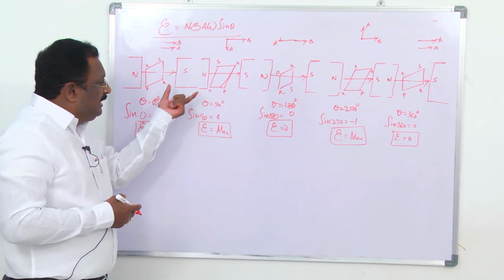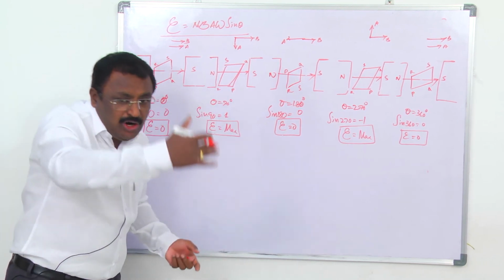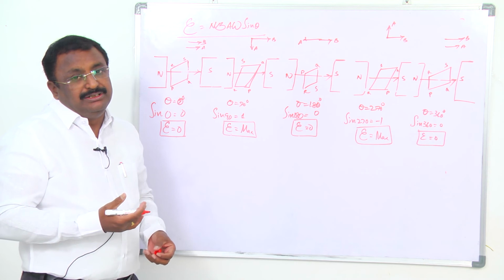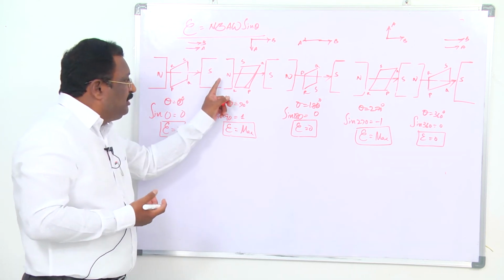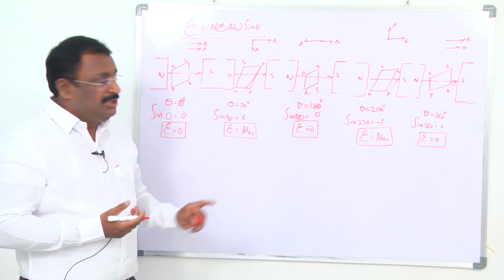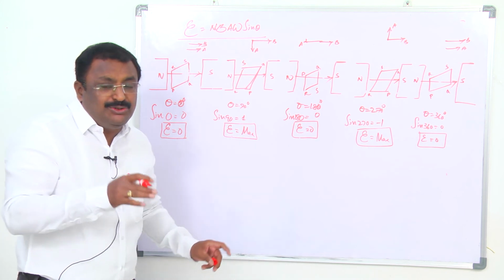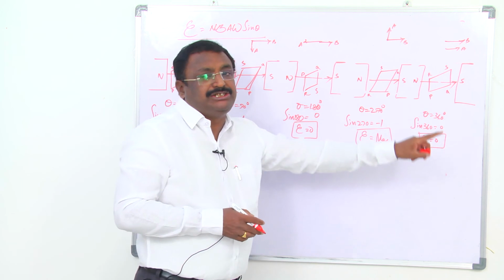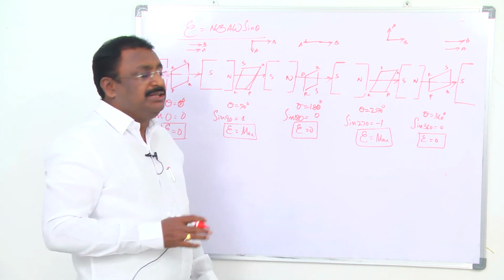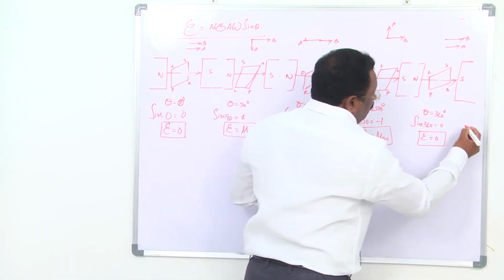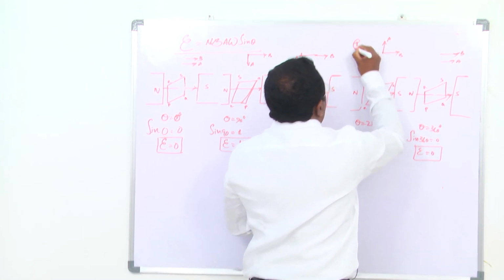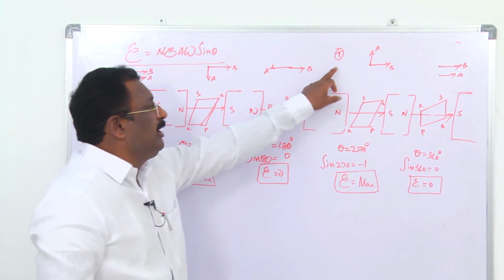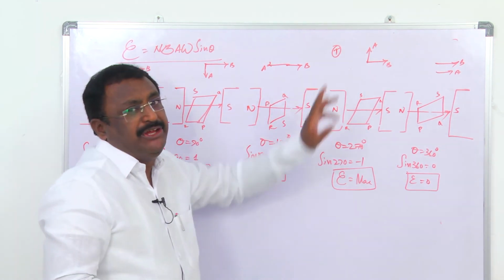So this is the induced EMF when the coil is revolving inside the uniform magnetic field. If you want to understand the nature of this induced EMF, we may also need to know the time period. The time taken for one complete rotation is called the time period. In general, time period is shown by capital T. Instead of taking numerical values, we denote the time period by one alphabet.